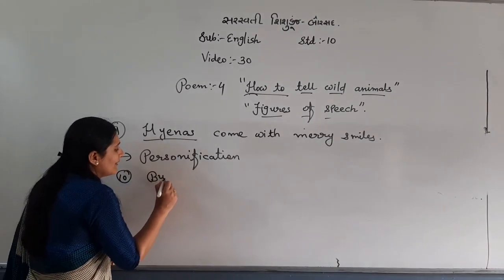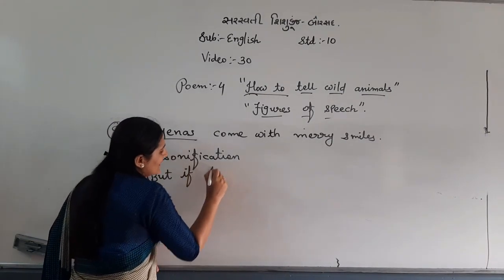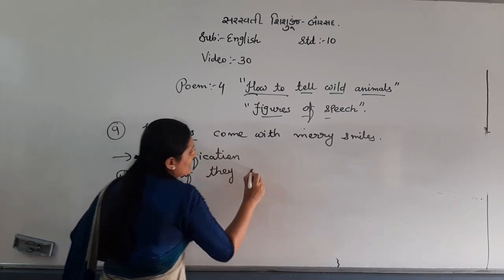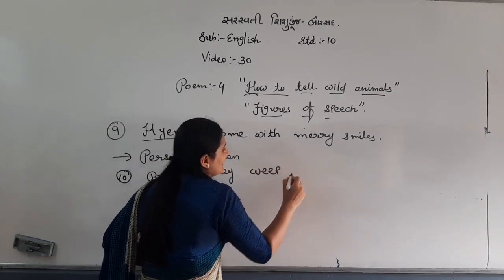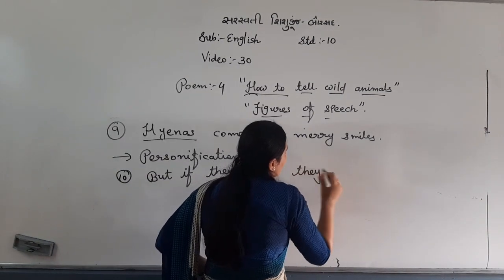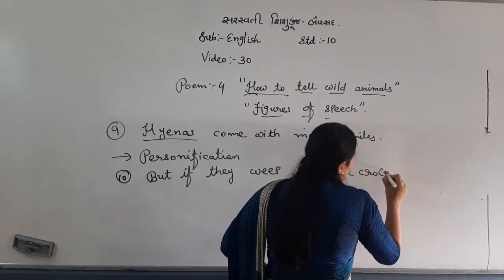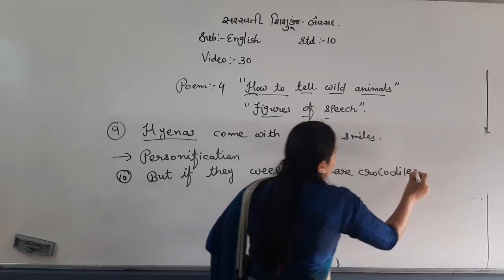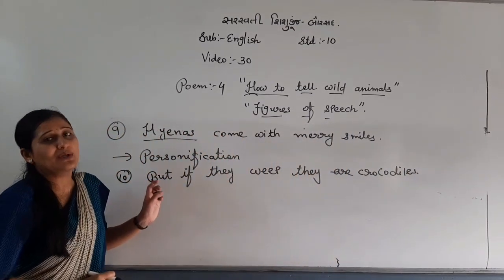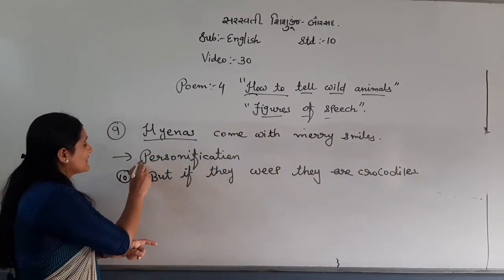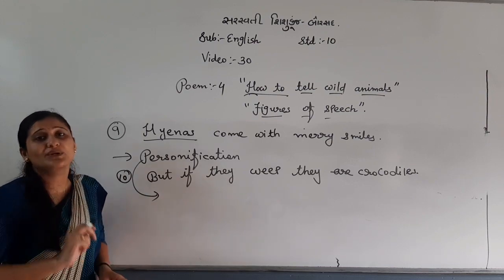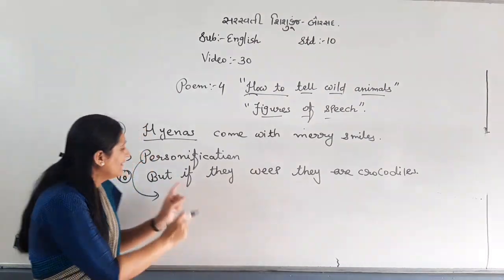Next number we have the same, like this: but if they weep, they are crocodile. Now again personification. I am not writing. Why personification?